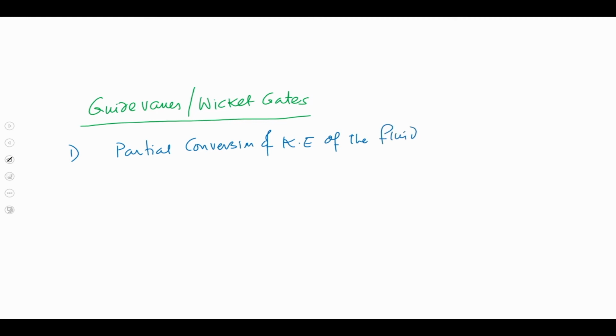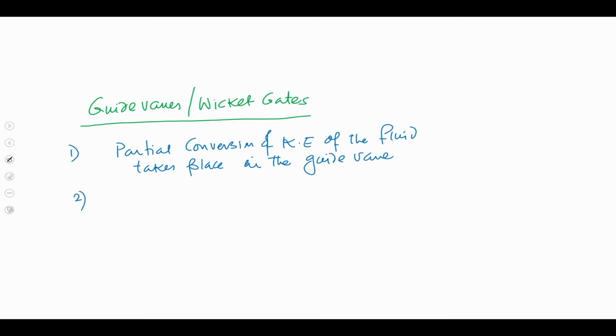right. As I told you, that particular mechanism is where the guide vanes are pivoted. Okay. So, you know that this is very important: partial conversion of kinetic energy of the fluid takes place in the guide vane.